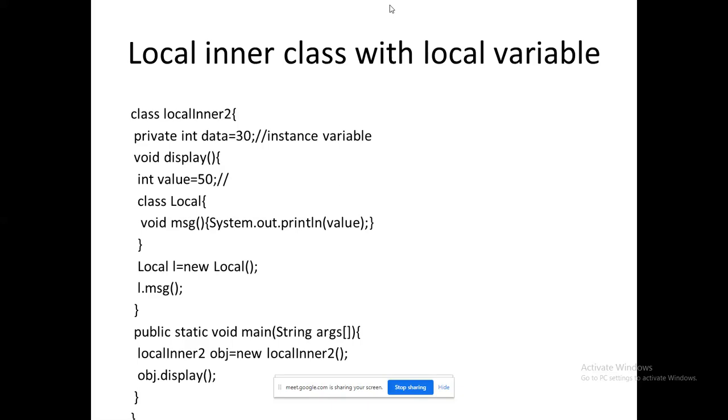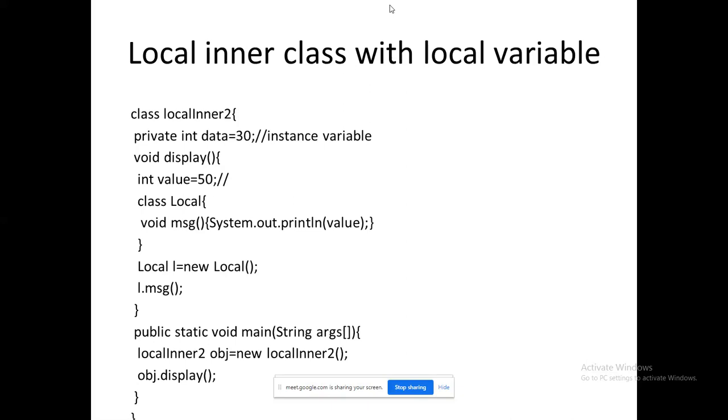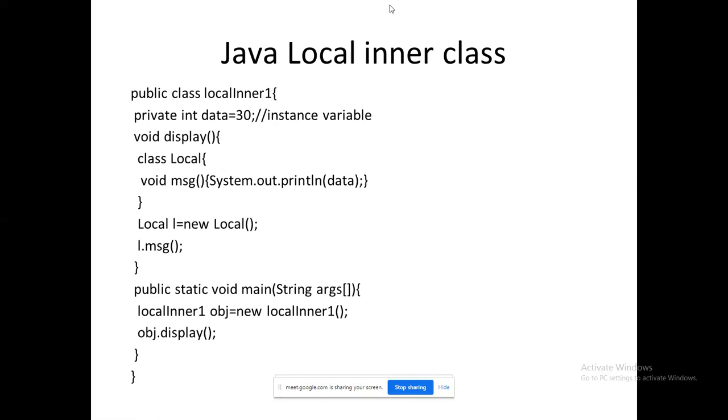Next, inner class with the local variable. The main point here is the difference between the previous one and this one: here I am giving the value. Here I want to differentiate the usage of data members. The same process happened between the previous program and the current program.